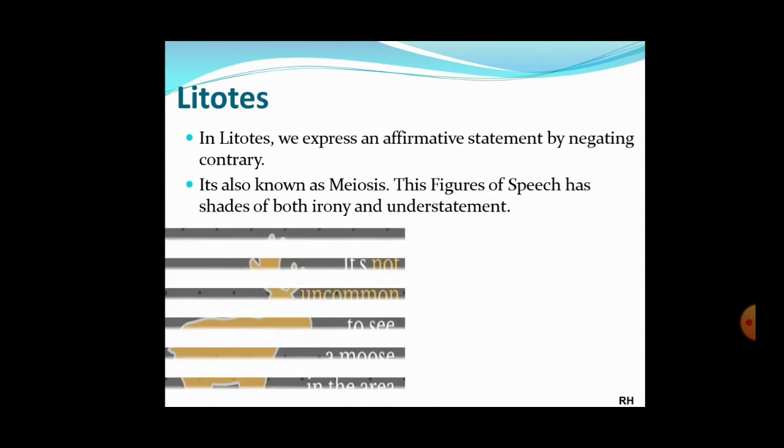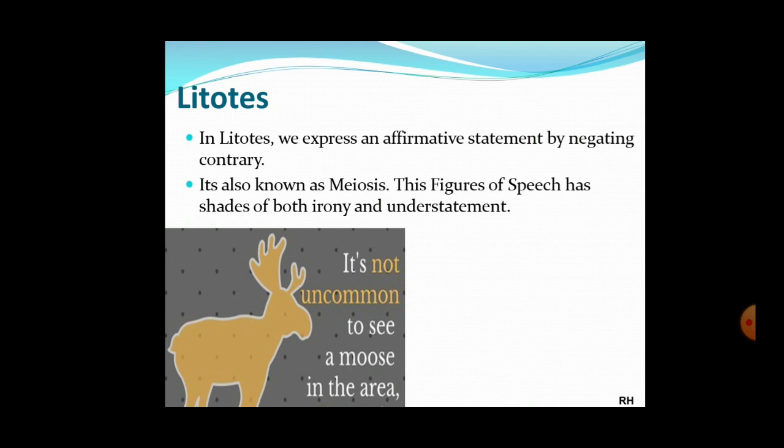Let's take one more example. It's not uncommon to see a moose in the area. Means it is very common. They are trying to say that in this area it's common to see the moose. But here it's "not uncommon." They are trying to express it in a negative, opposite way. Not uncommon. Not negative but contrary, opposite.